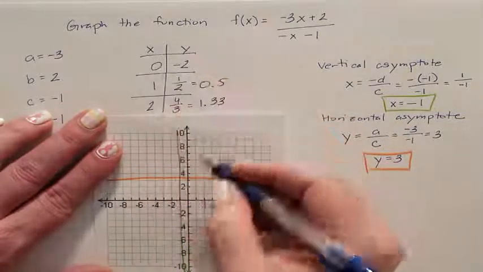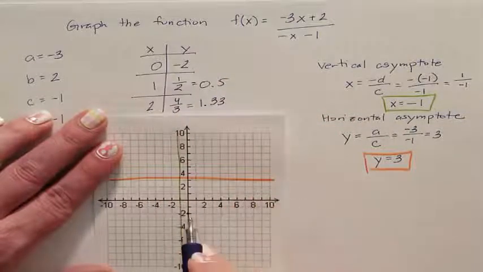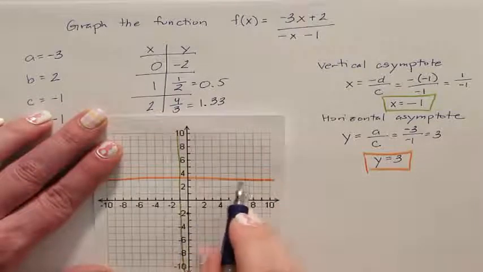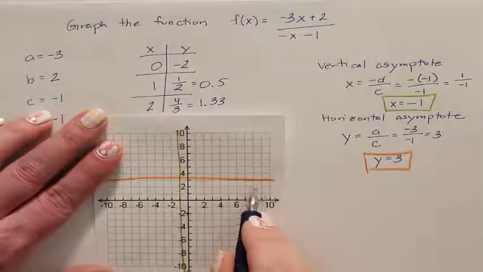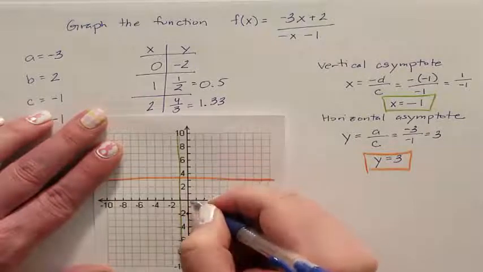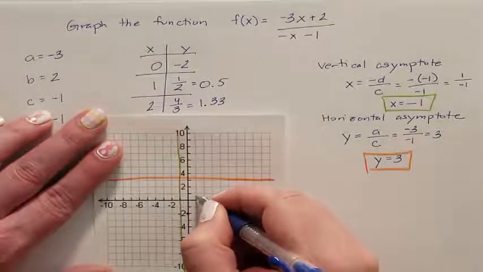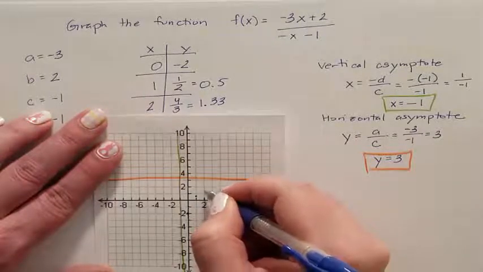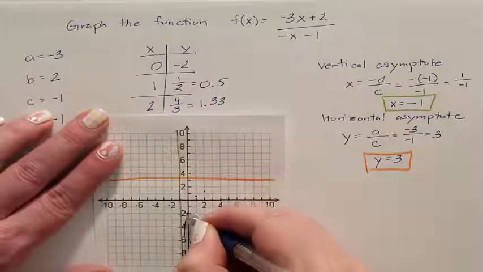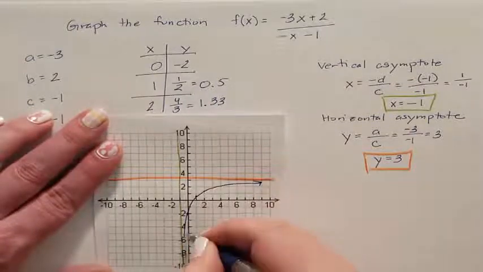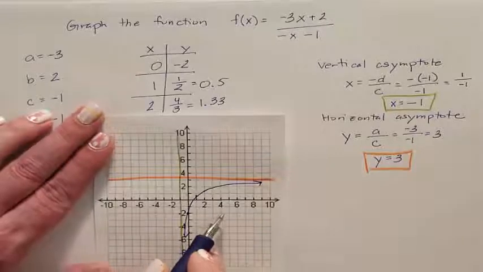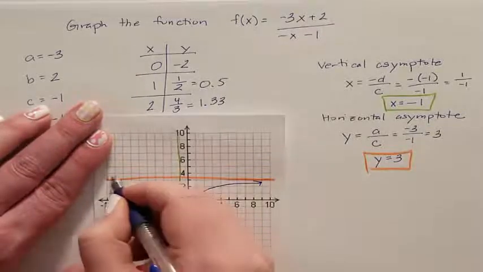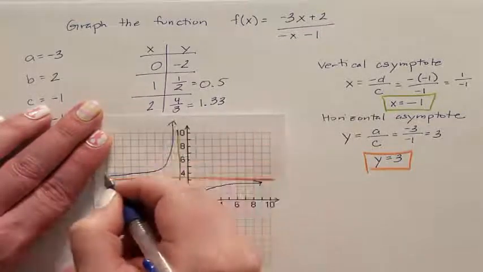So graphing this, 0 is at -2. The minute I put that one point, I know it exists on this side of these asymptotes, so I can just draw it over here, but I want a general idea of what it really looks like. And then 2 is 1.3. So here are 3 points that tell me the general direction. If it's over here, I know its partner is on the opposite side, so it exists over here.